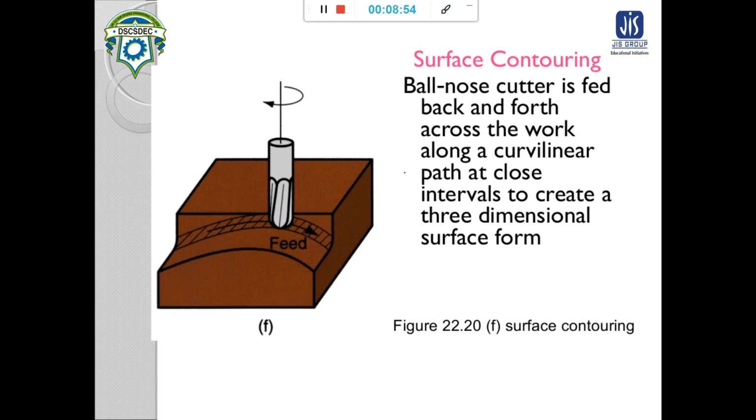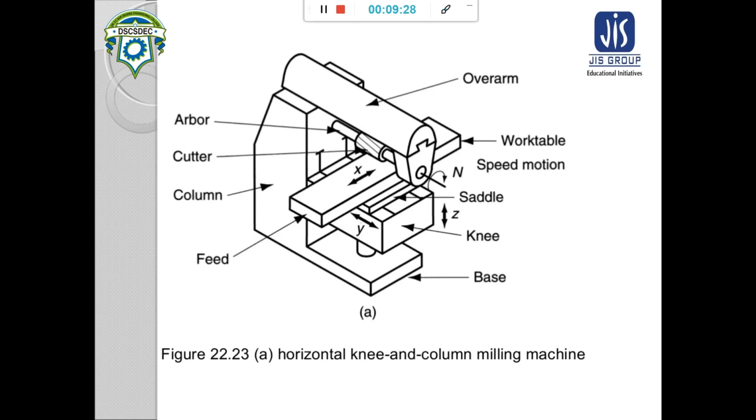Now there is surface contouring. By using a ball nose cutter, which is a special type of cutter, it can be fed back and forth across the work in a curvilinear path at close intervals to create a three-dimensional surface form or contour. When a three-dimensional contour is cut in a milling machine using a ball nose cutter, that is known as surface contouring.